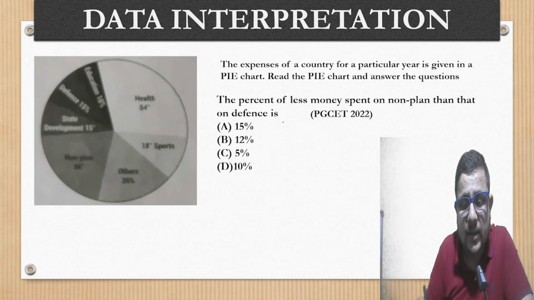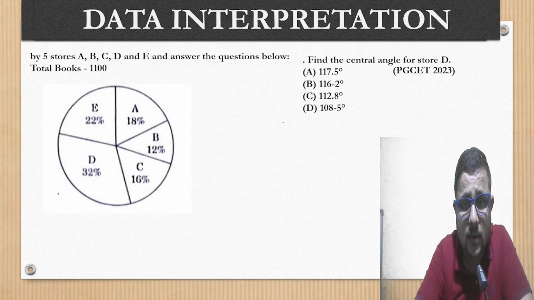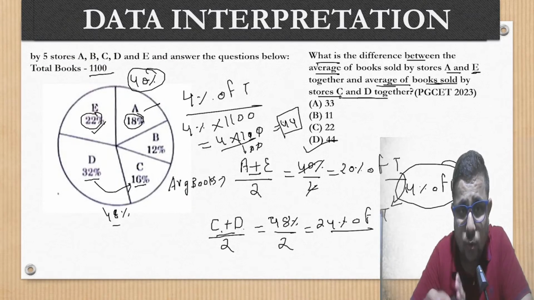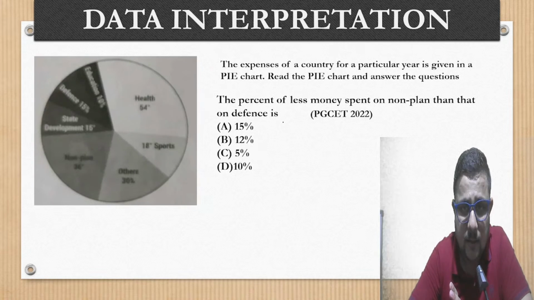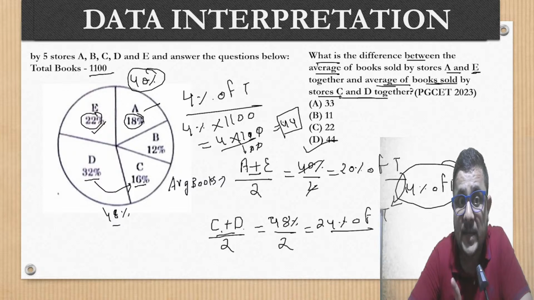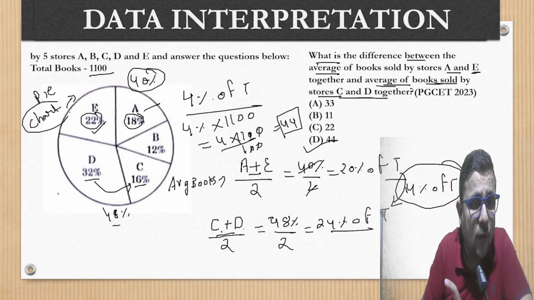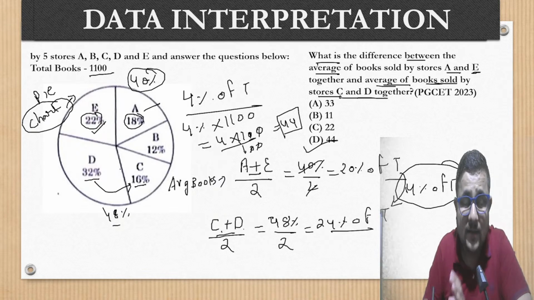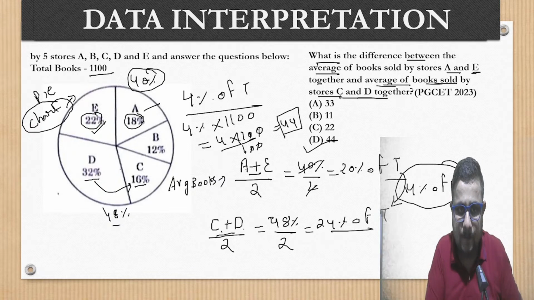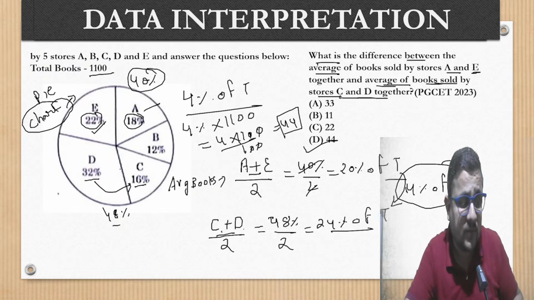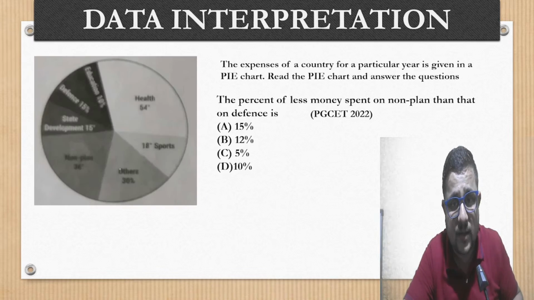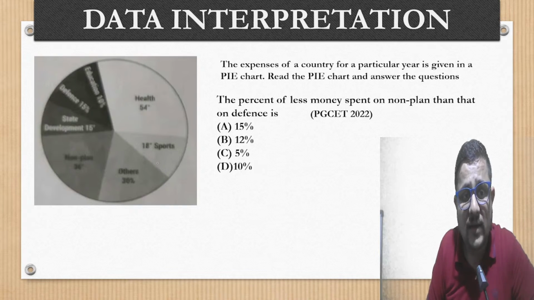Now the next question, here you can see I will make everything clear to you. So already we have solved 2 questions based on this 2023 base paper, right? Pie chart based. This is what the pie chart actually is, right? I already explained in the beginning. Pie chart means data is given in circular form. There will be a distribution in a circle, which we have seen, and this is the most repetitive type. If you see in your PGCET exam, this becomes very, very important to understand each and everything. Some of the questions I will give you as homework as well.